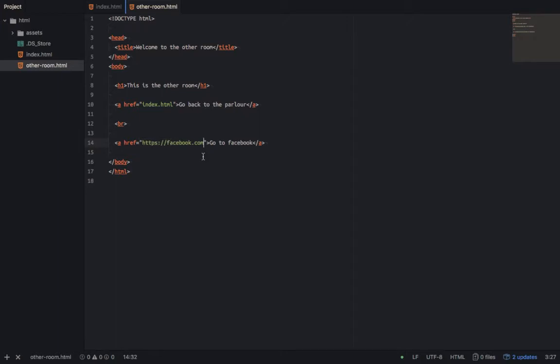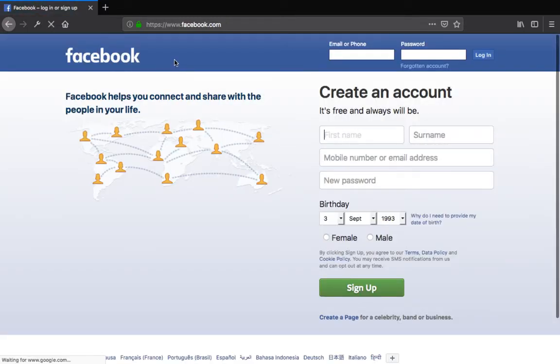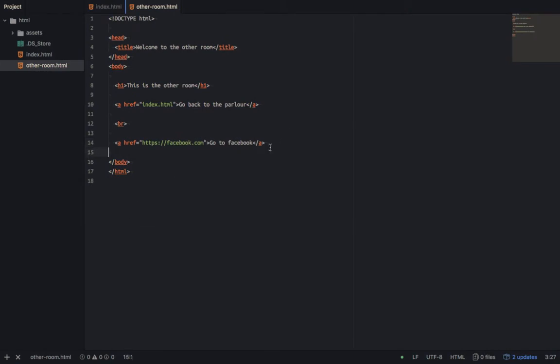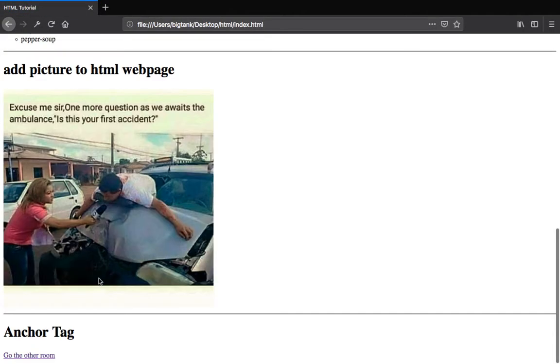So I need to write the link for it to come outside. So you see, for our website, they create it like this now. So I say go to facebook.com now. You see how it goes to Facebook directly. You see how the thing doesn't work now. So take note of that. I'll just delete this one, so you don't see it again. So when I delete it now and refresh, go back to the page, you see how things don't work now.